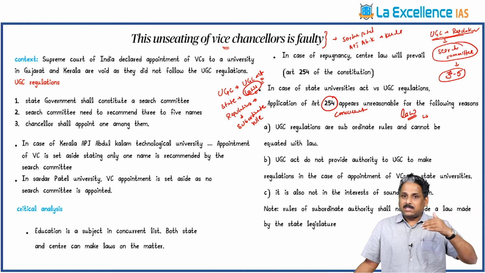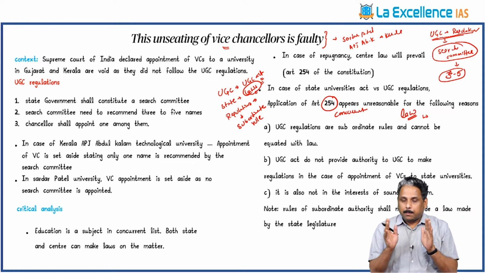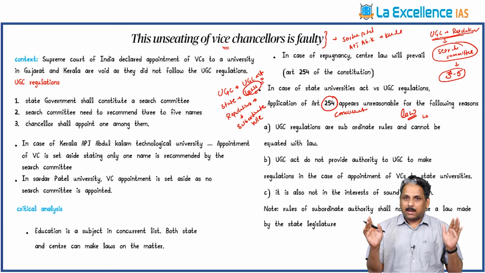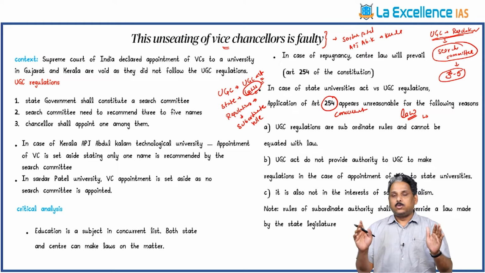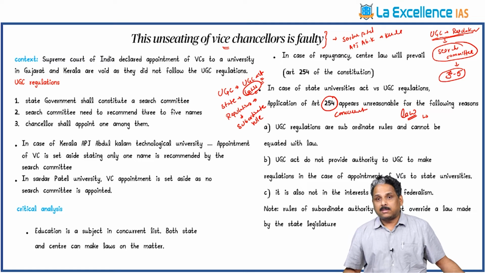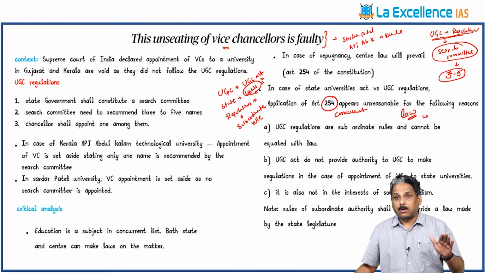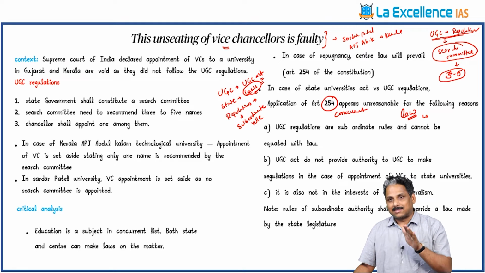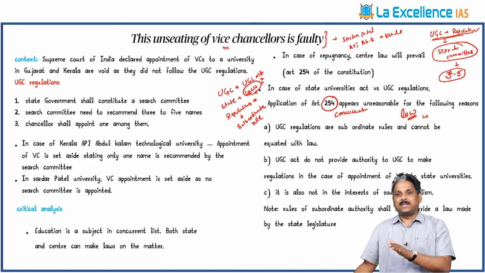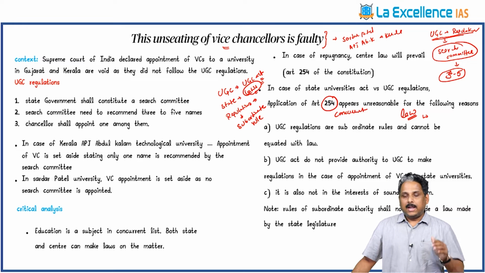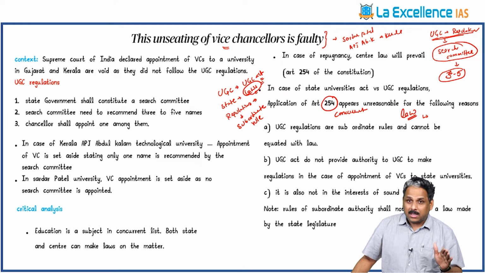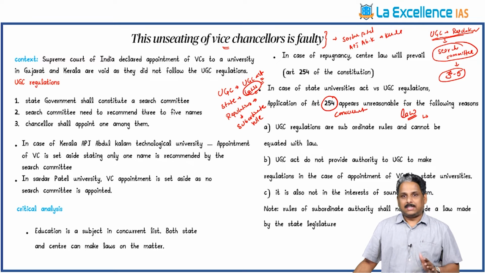Then UGC regulations are not equivalent to parliamentary law. In spite of them not being equivalent to parliamentary law, the State University Act is overridden by the regulations of UGC. This consideration of the Supreme Court is not appropriate. It is undermining the authority of the state legislature, undermining the respect for the state laws. That is the author's opinion. And it is also not in the good interests of the federal relations in this country.